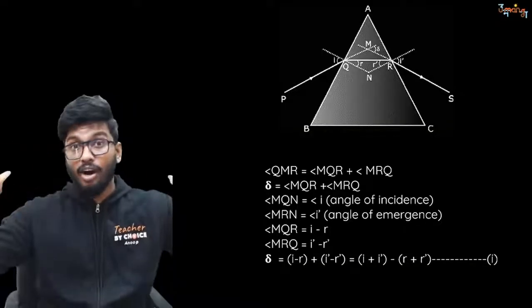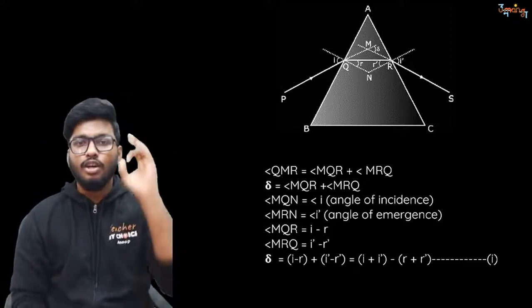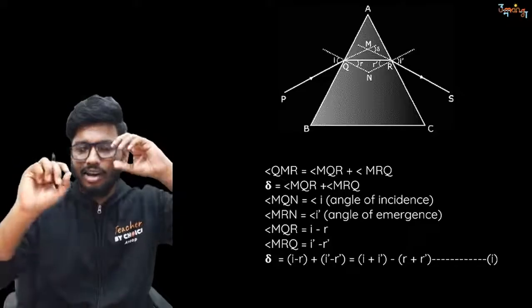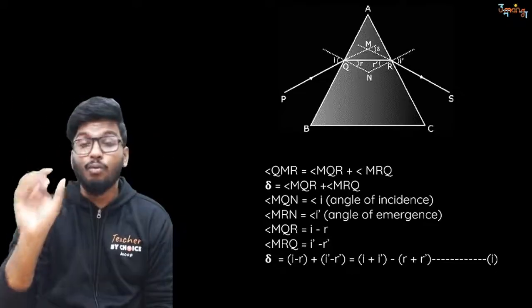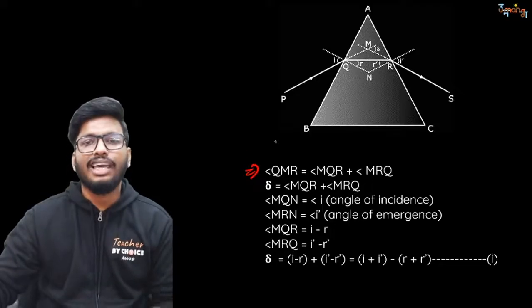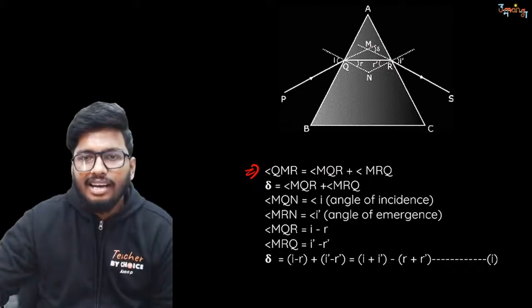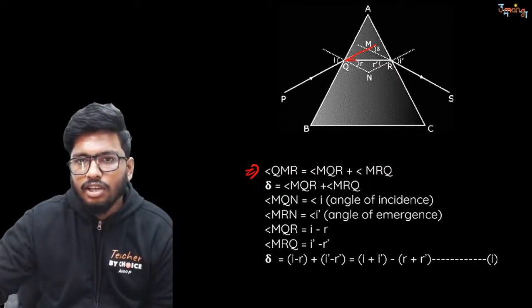Now, I want everyone to listen carefully. It's a very, very important derivation. So listen up carefully. Again, people, I don't have enough space to write, so I'm going to show you one step at a time. All right. First thing I'm going to do is use the exterior angle property. So first thing I want you to do is consider this triangle that you see.